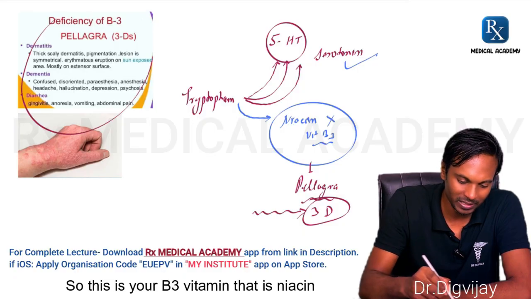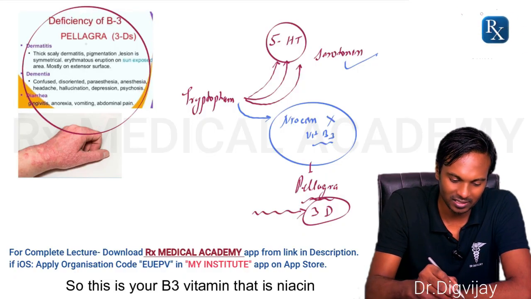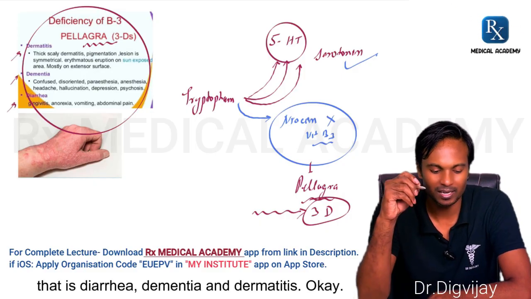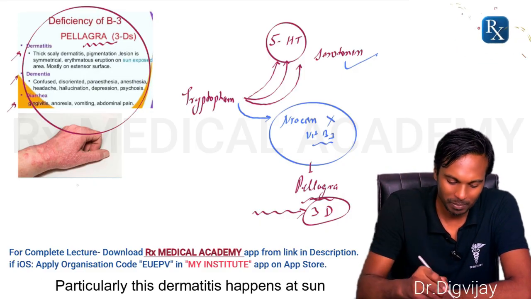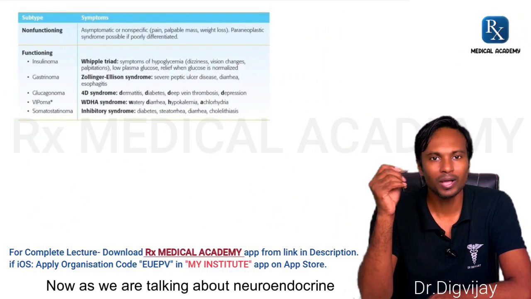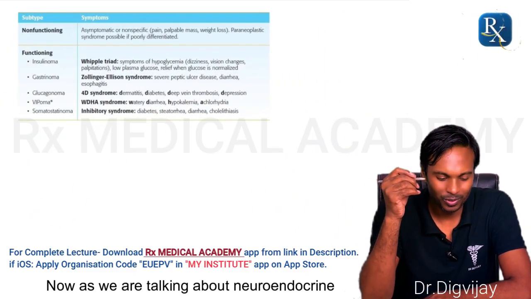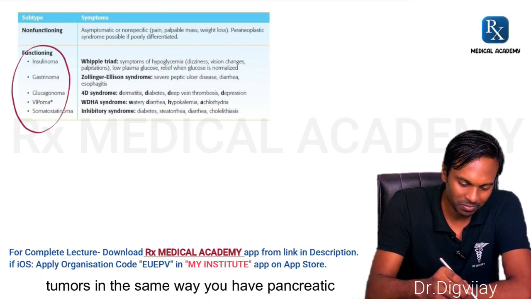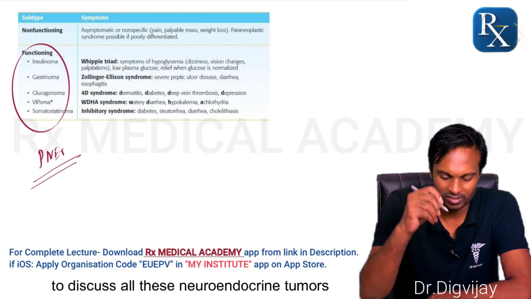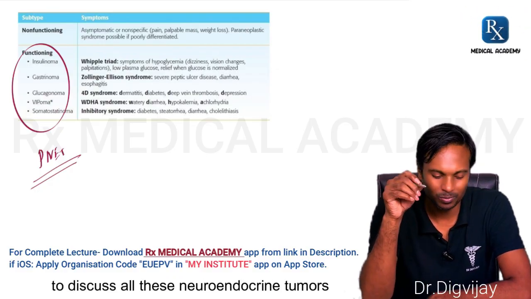So this is your B3 vitamin, that is niacin, and deficiency resulting into triple D, that is diarrhea, dementia, and dermatitis. Okay, particularly this dermatitis happens at sun exposed areas. Okay, now as we are talking about neuroendocrine tumors, in the same way you have pancreatic neuroendocrine tumors as well. We are going to discuss all these neuroendocrine tumors in detail.